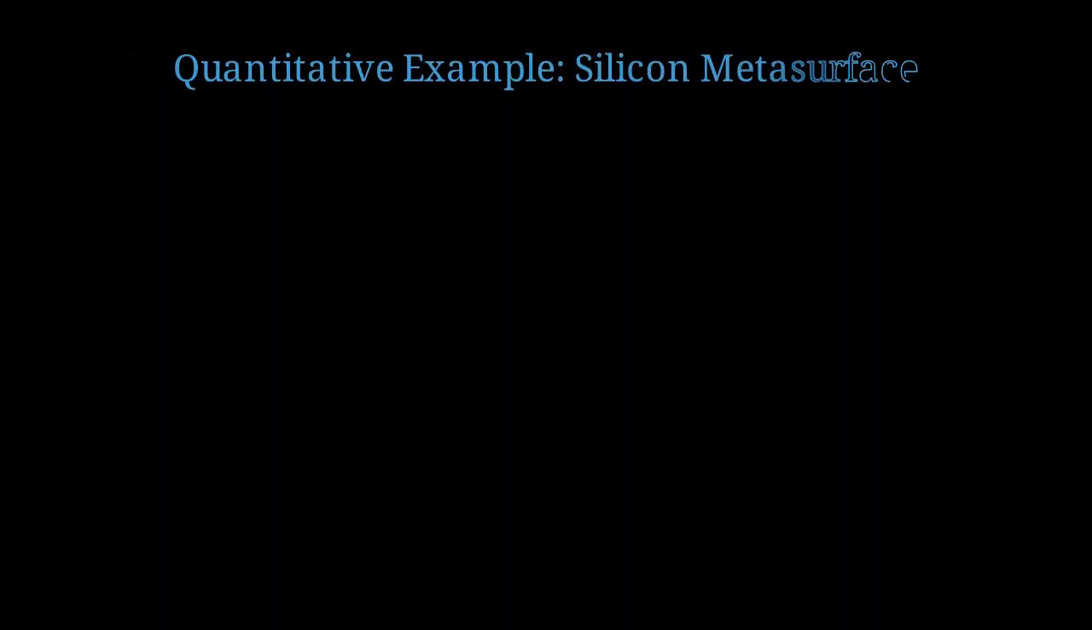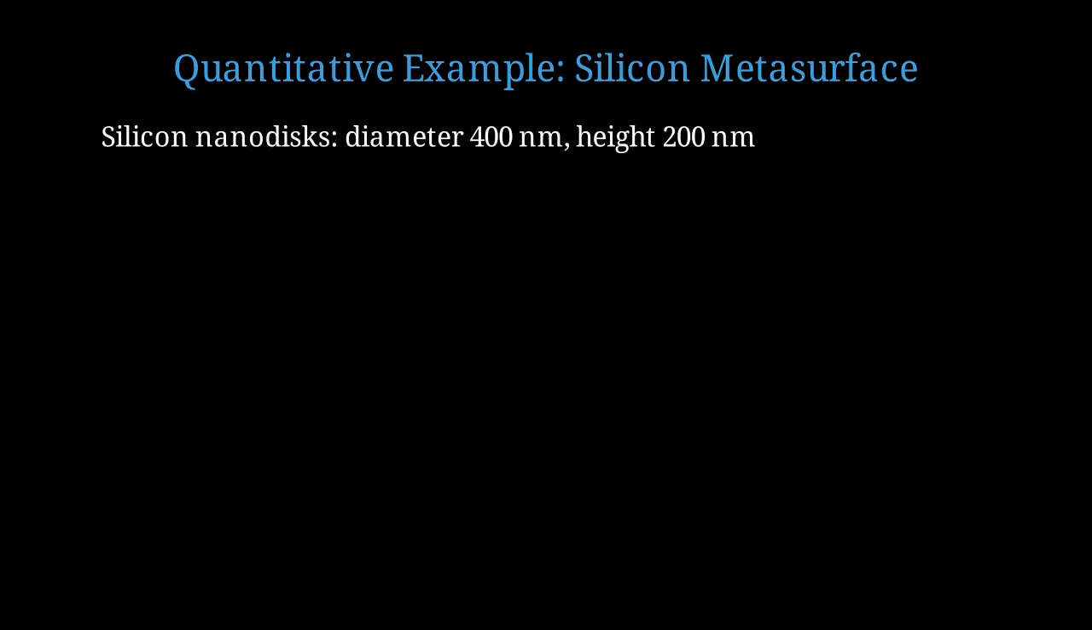Let's work through a quantitative example with a silicon metasurface operating in the near-infrared. Consider silicon nanodiscs with diameter 400 nanometers and height 200 nanometers arranged in a square lattice with 600 nanometer period. The magnetic dipole resonance occurs around 1.5 micrometers wavelength. Silicon has low loss at this wavelength.